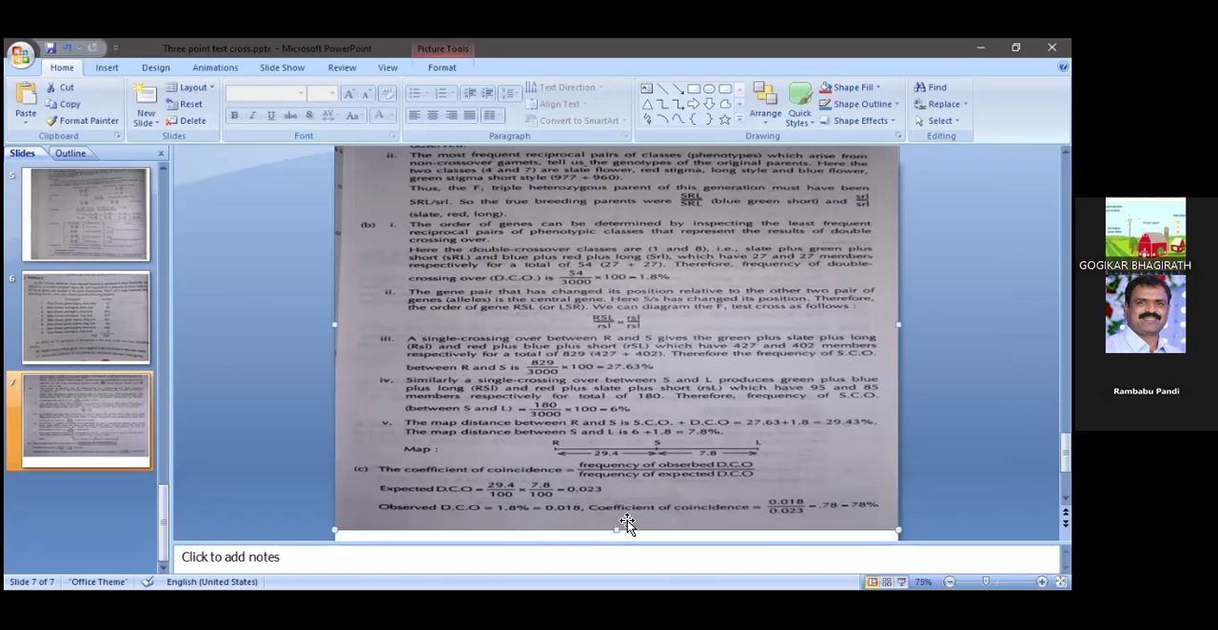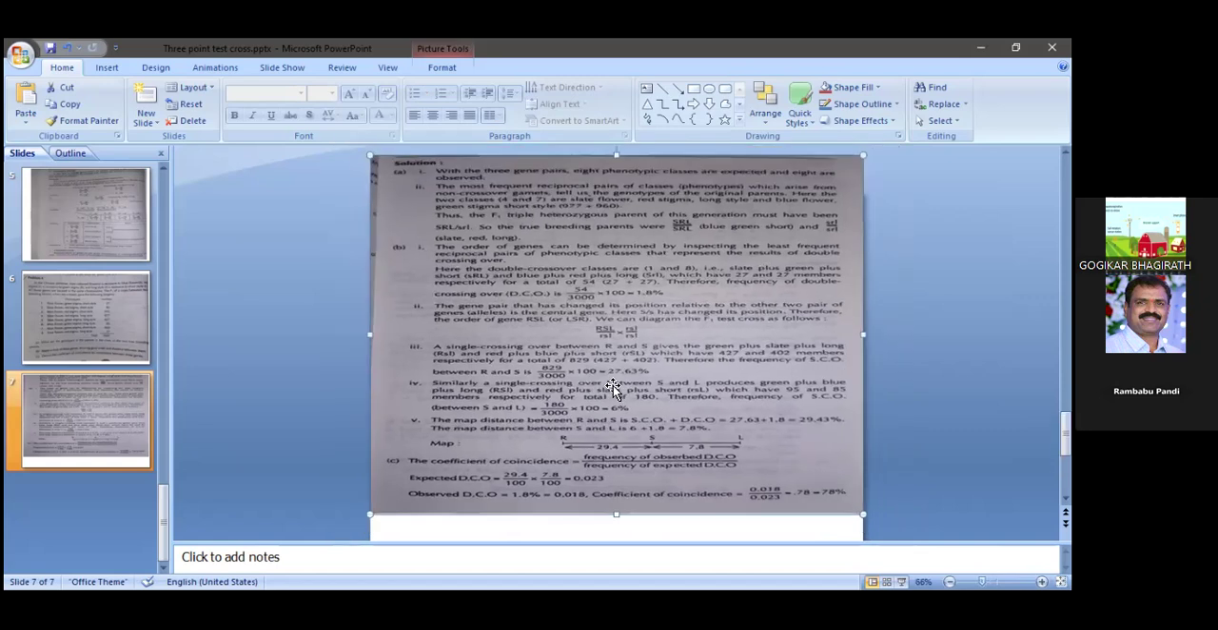Now what is the formula? Coefficient of coincidence is equal to frequency of observed DCO by expected. How much is the frequency of observed? 0.018. Expected? 0.023. That is equal to 0.78. So 0.78 వచ్చింది కాబట్టి coefficient of coincidence. Interference ఏమవుతుంది? I is equal to 1 minus 0.78 అవుతుంది. అంటే పార్షియల్ ఇంటర్ఫెరెన్స్ ఉందన్నమాట దీంట్లో. నన్ కాదు, అబ్జల్యూట్ కాదు, పార్షియల్ ఇంటర్ఫెరెన్స్ ఉంటుంది కాబట్టి 1 minus 0.78, that indicates the interference value.